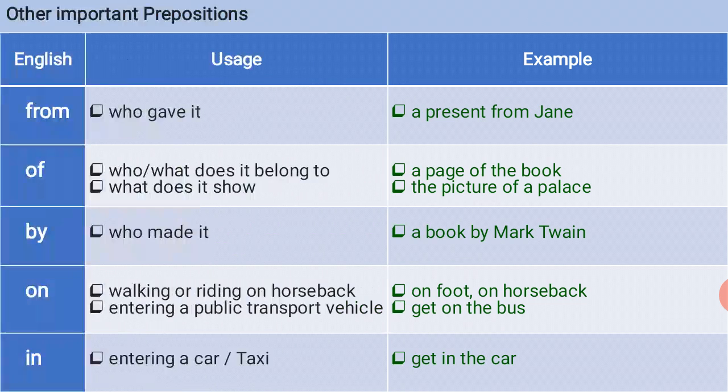So next word it is out of. Usage of out of is leaving a car or taxi. Example is get out of the taxi. Next it is by. Usage of by is rise or fall of something. Example is prices have risen by 10%. So usage of by is traveling other than walking or horse riding. For example, by car or by bus. Next that is at. Usage of at is for age. Example, she learned Russian at 45. Next it is about. Usage of about is for topics, meaning and what about. The example is we were talking about you.